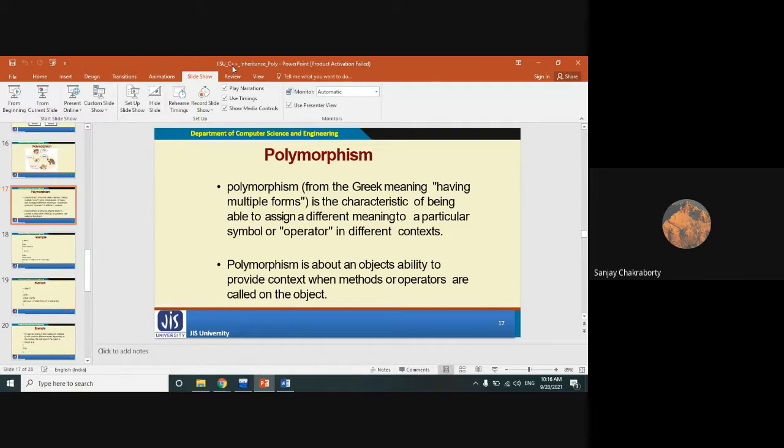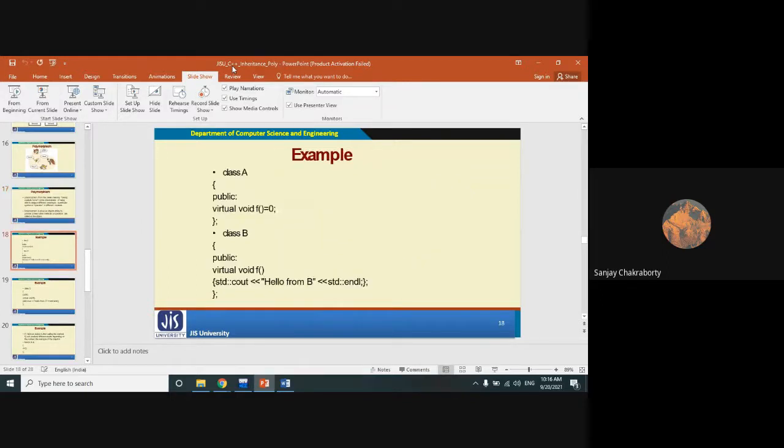The overloaded member functions selected for invoking have to match which object of which class is created, and that object invokes its own class method with the same name. That is the overall concept of polymorphism.